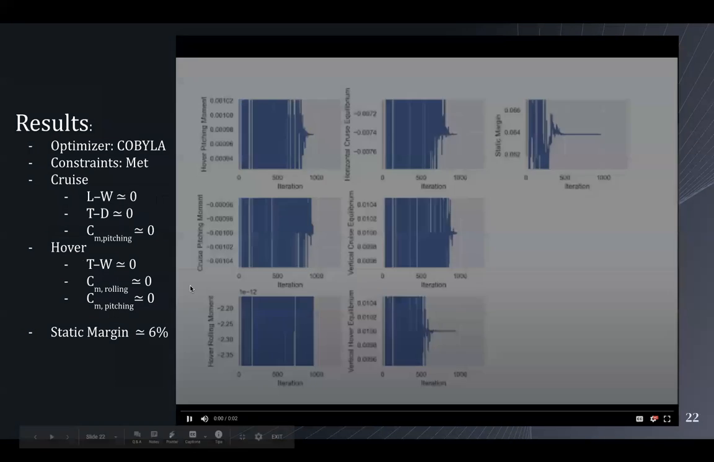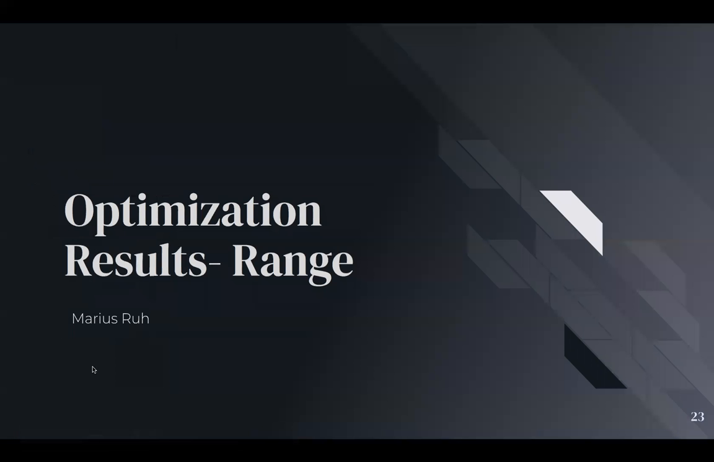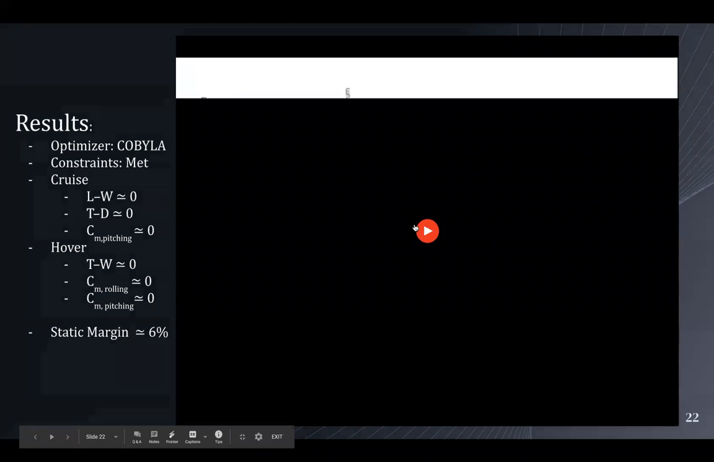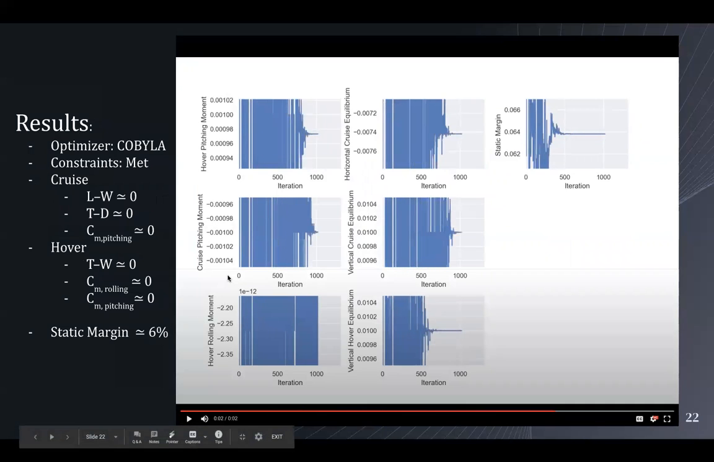And also here you can see that with the actual design optimization, the constraints are now met. Excuse me, let me go back. The constraints are actually met, including the equilibrium constraints, which is good. And you can see now the equilibrium conditions are satisfied.